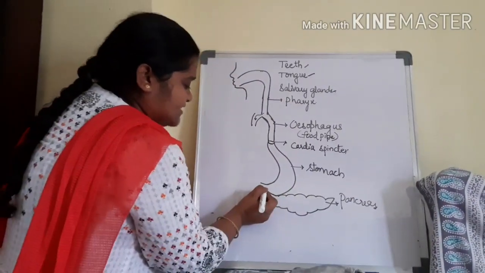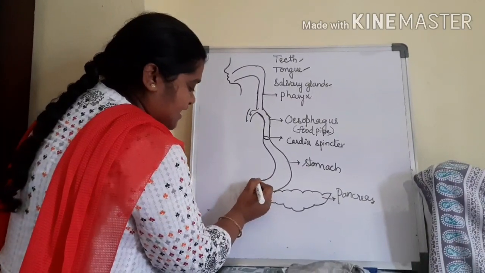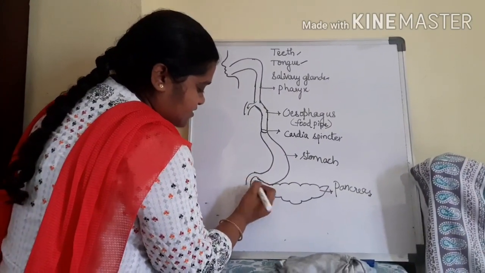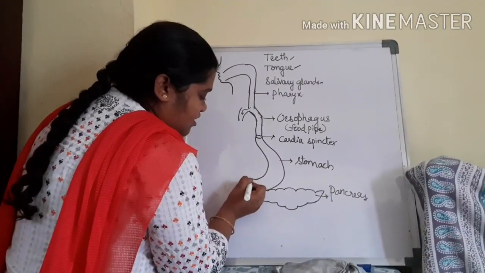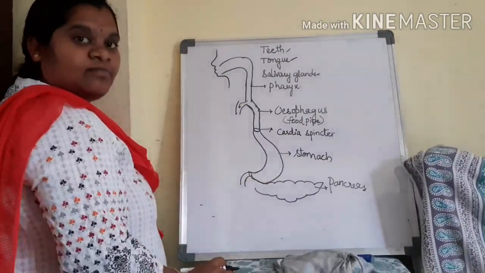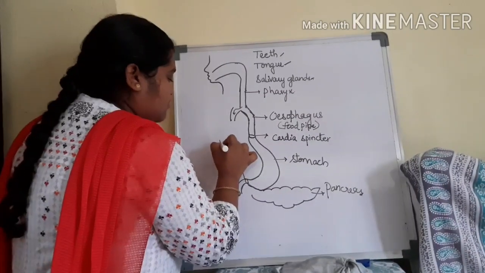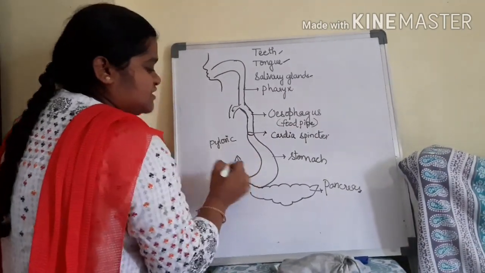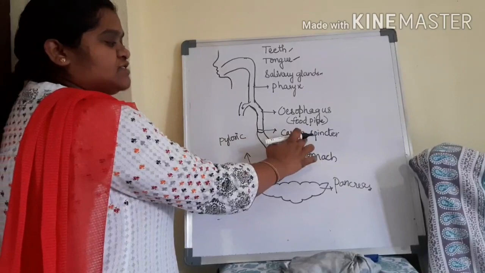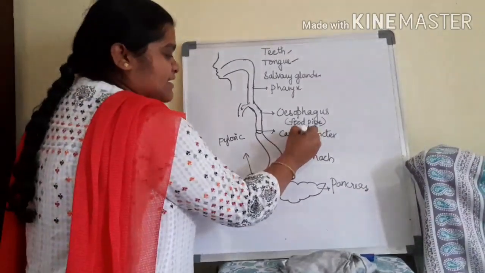At the end of the stomach, it continues as a tube-like structure, and at the end of the stomach another sphincter is present, called pyloric sphincter. At the beginning of the stomach, one sphincter is there, called cardiac sphincter.